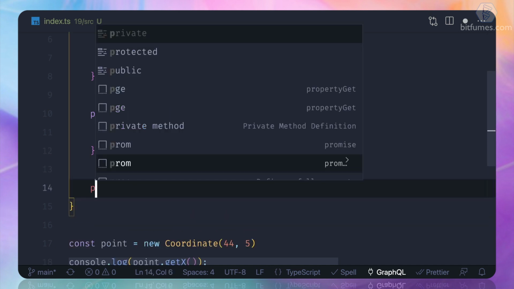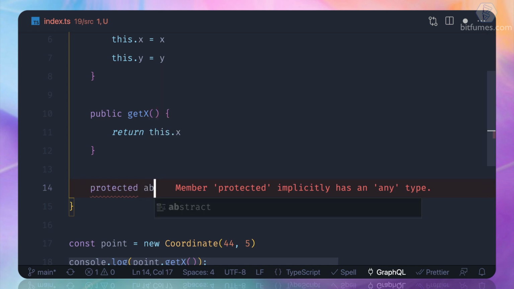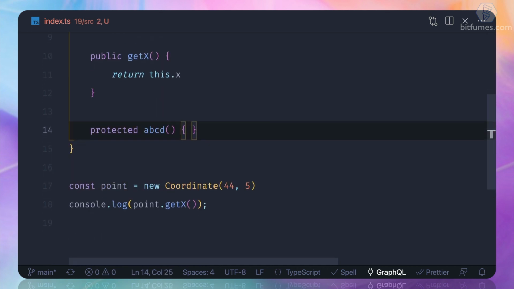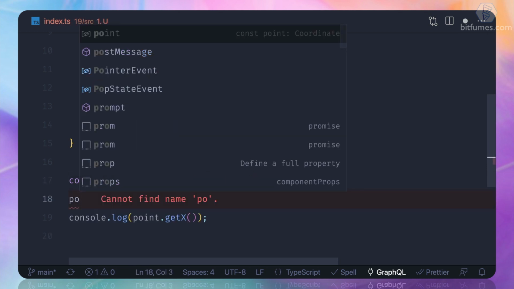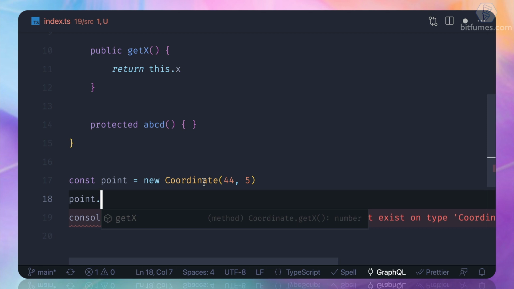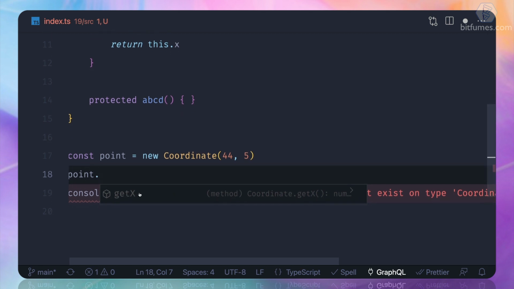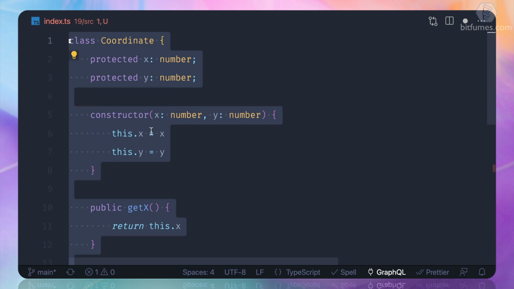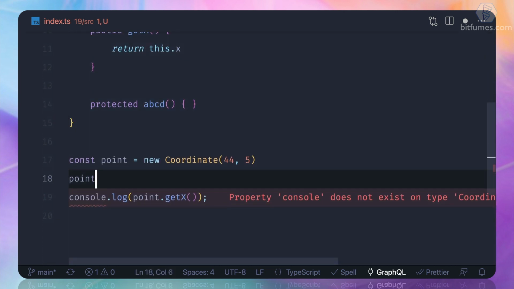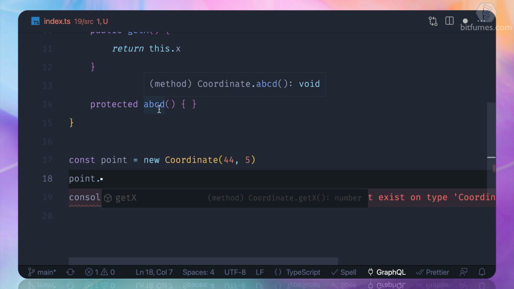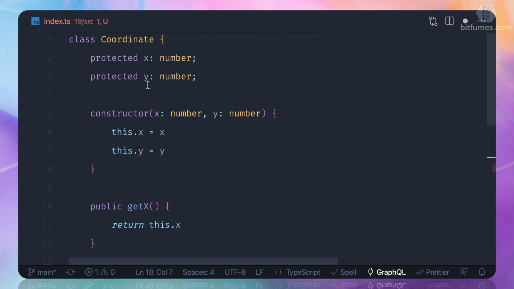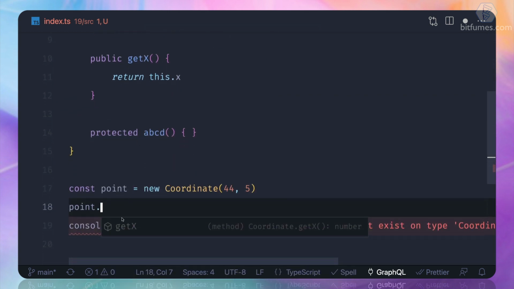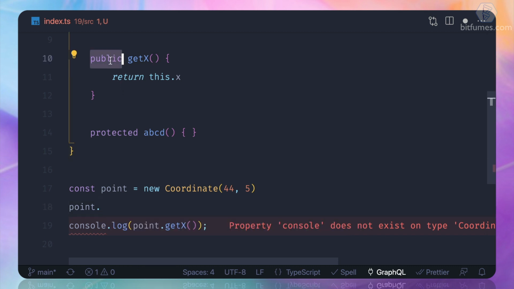So now what if I have a protected method called ABC, something like that, and if I try to say point dot, you can see we are only getting the suggestion for get x. If this class is in some module, then user will never know about the class ABC, and similar to this, user will never know about the property called x and y. User will only know about the get x method, which we have defined as public.